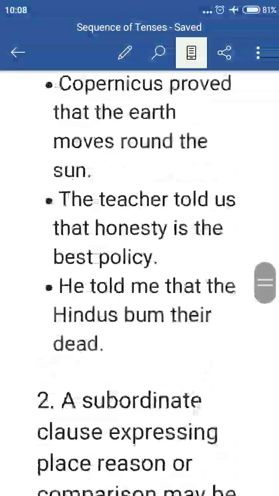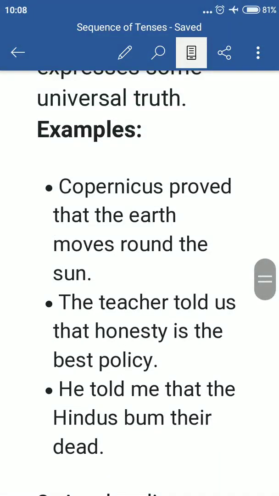see here, Copernicus proved that the earth moves around the sun. So here the tense of the main clause is in past tense, but the tense of the subordinate clause is not in past tense. See, the earth moves around, this is in present tense.